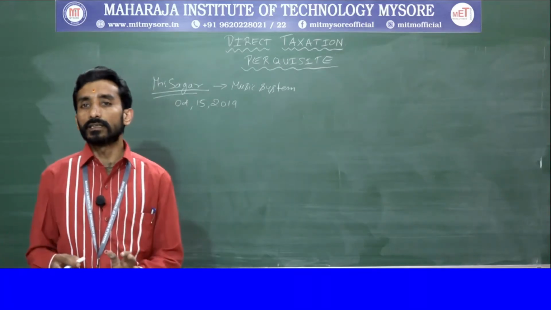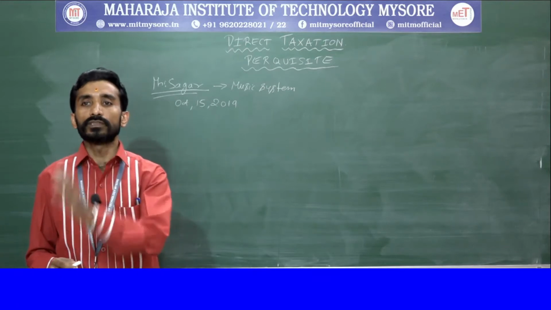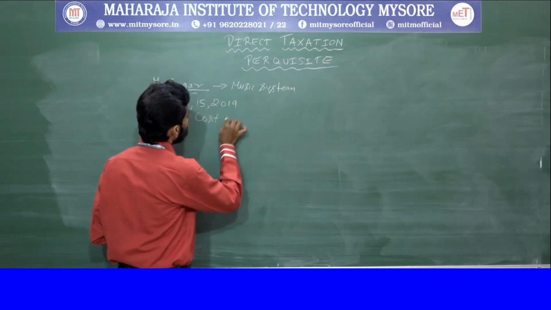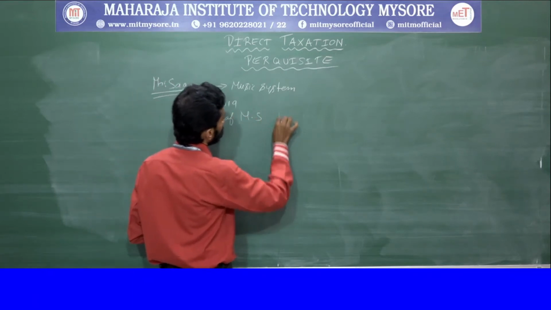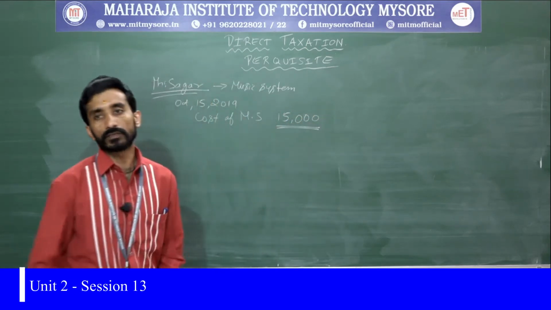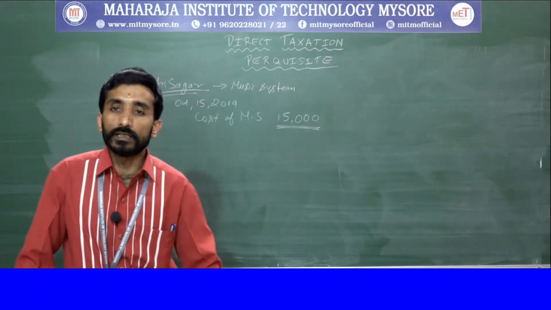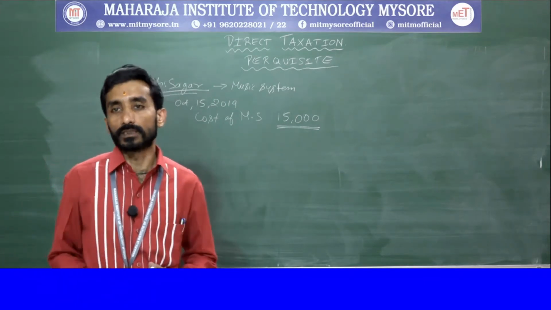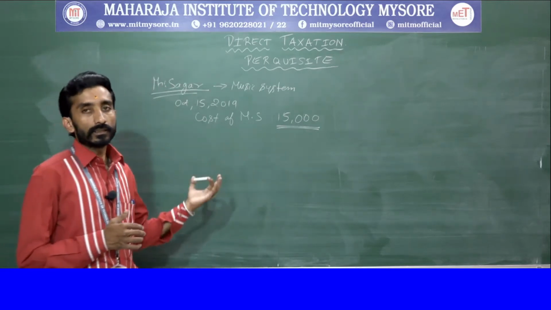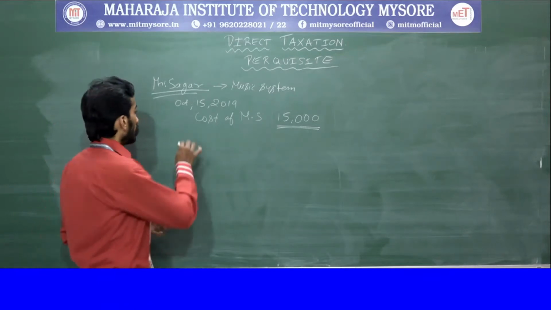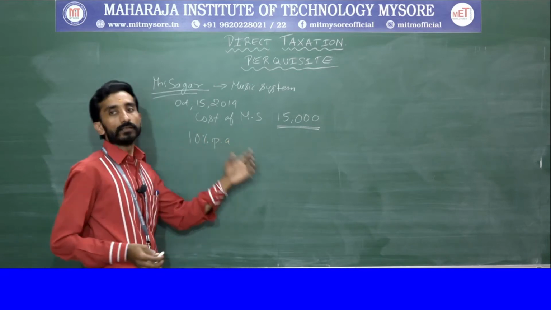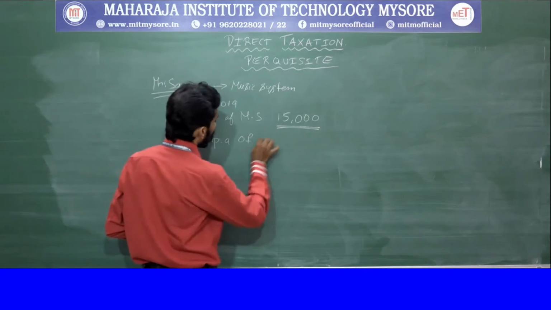It is clearly understood that the cost of the music system is 15,000. This is the information available for us. Based on this, we need to calculate the taxable value of perquisite. So what you need to calculate here is 10% per annum of actual cost.